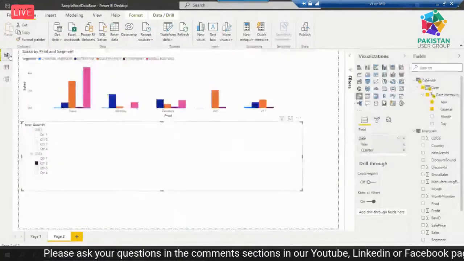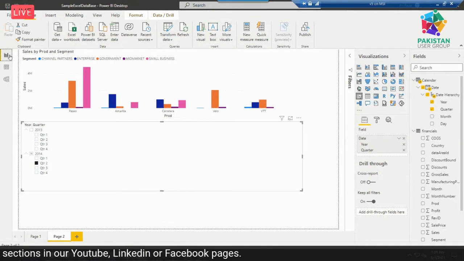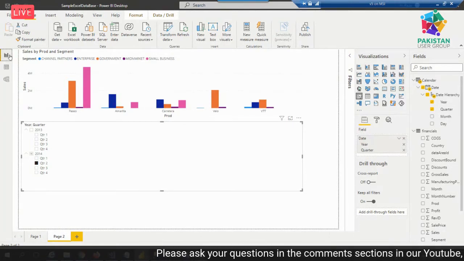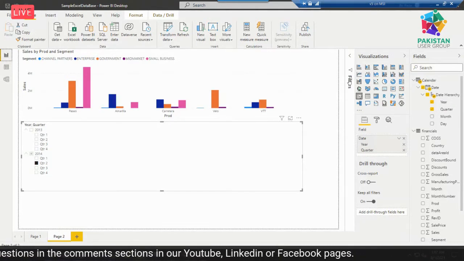So this is the Power BI desktop. It has three screens. The first screen is called the report designer, where you drop different visualizations and connect them. You can connect with different data sources and make stunning visualizations.